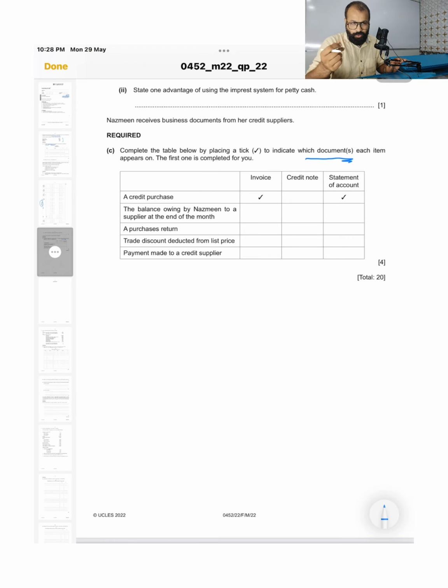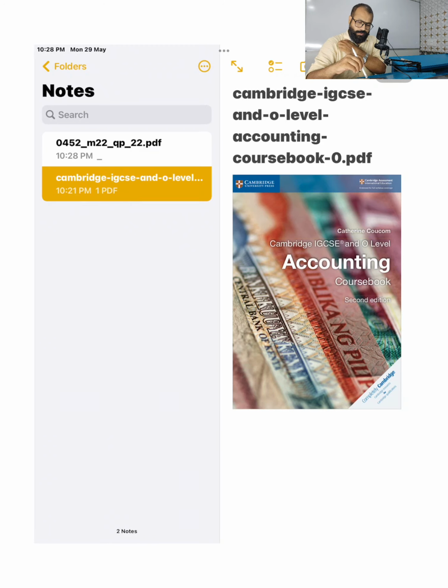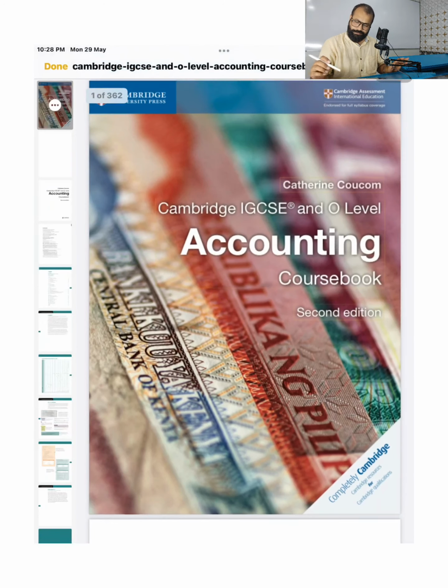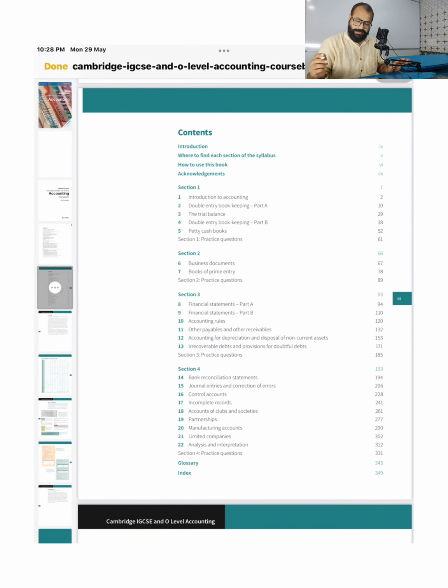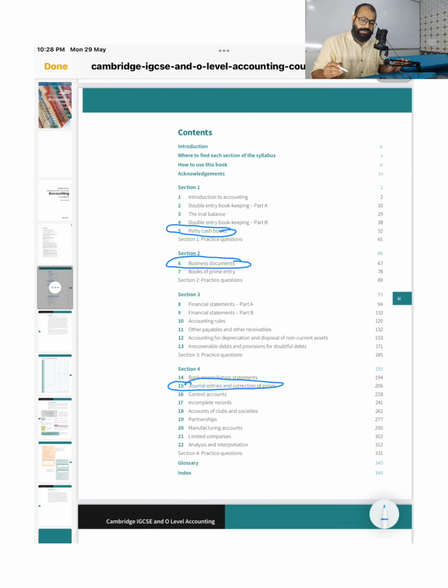Let me quickly show you where these are in the textbook. Here is the index. General journal is the 15th chapter, petty cash book is the 5th chapter, and business documents is the 6th chapter.